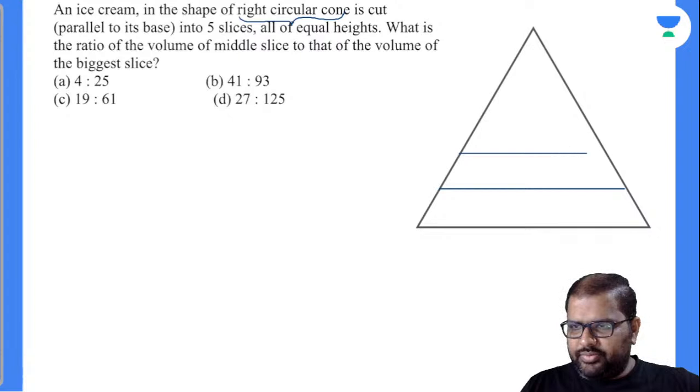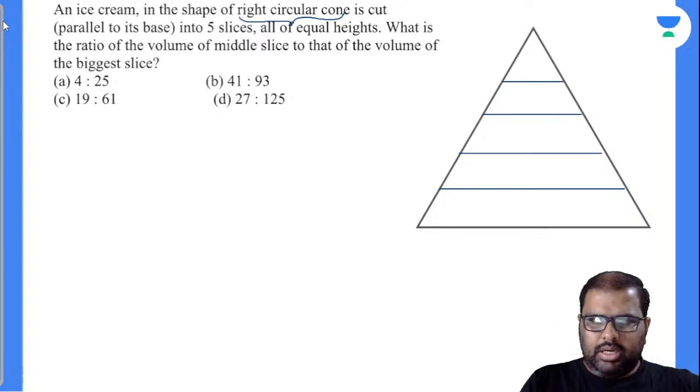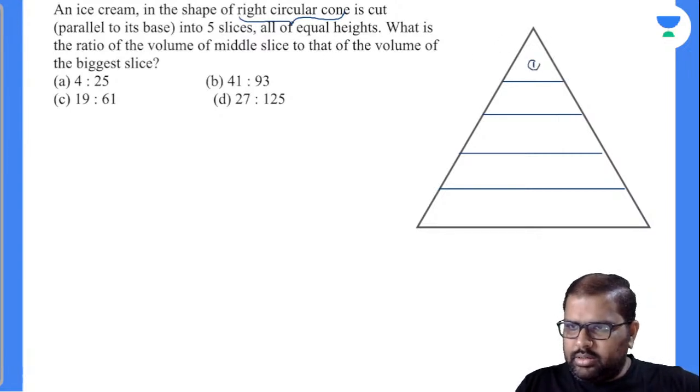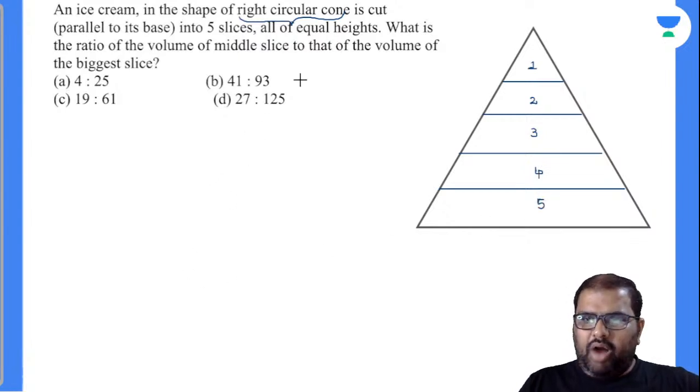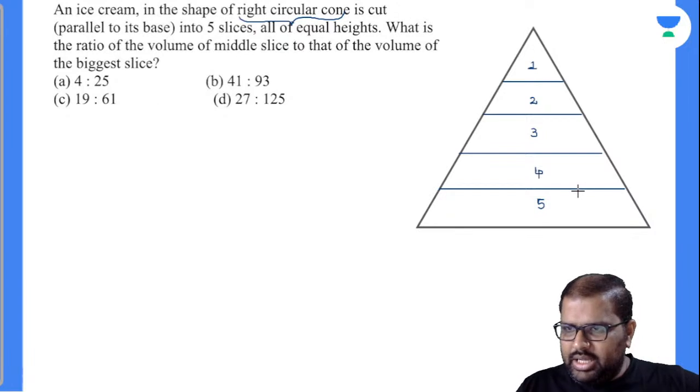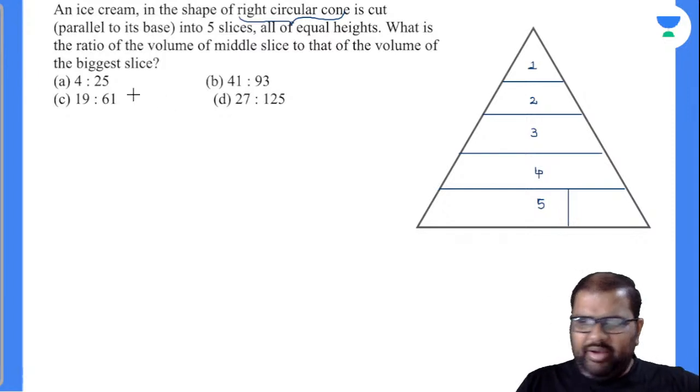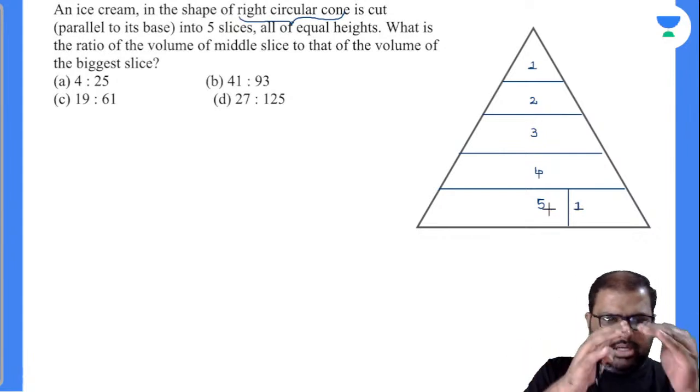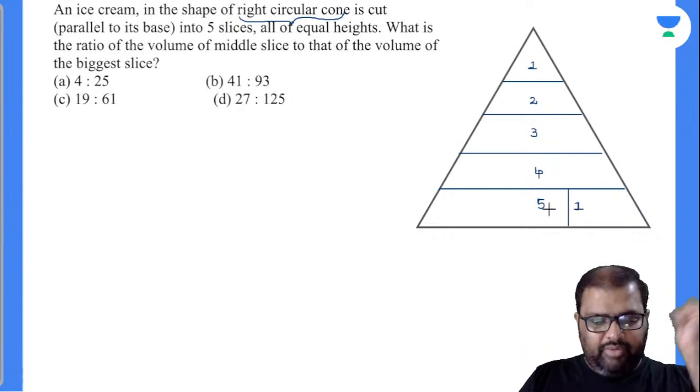So let us suppose this is the first slice. 5, 4, 3, 2, 1. I draw it like this. This is 1, second one, 2, 3, 4, fifth slice. Of all equal heights, it seems. Let us suppose I will take unitary height only. Let us suppose 1 unit. Everybody knows that upon increasing the height, the radius of the cone will be increasing.